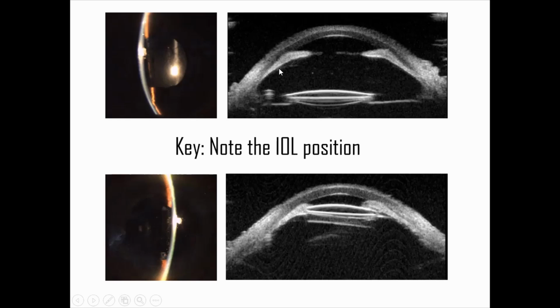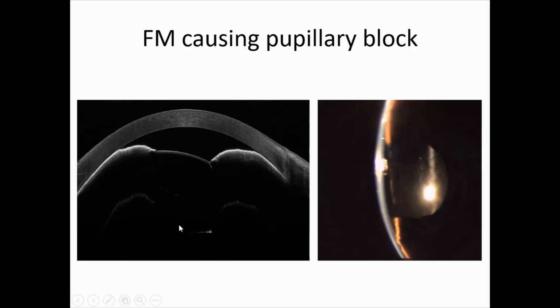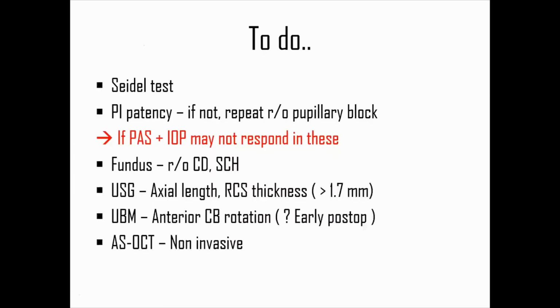If you don't trust your clinical skill, just go for an ASOCT or UBM. So just look at the IOL reflex. See how posterior the IOL reflex is. So this is the IOL. We actually did a PI, but this patient did not respond well because of the extensive peripheral anterior synechiae. So this is classic malignant. You can see the entire lens iris diaphragm forward. So this is the same patient, ASOCT, just the IOL, and this is the IOL reflex. So always look at the IOL reflex if you get confused with malignant glaucoma.